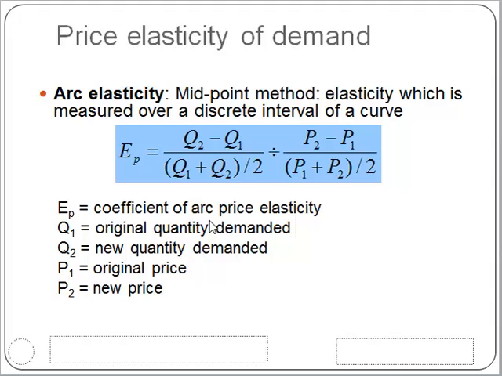When doing the calculations, we usually find Q1 plus Q2 divided by 2 and price 1 plus price 2 divided by 2 first, then do the divisions for each part.